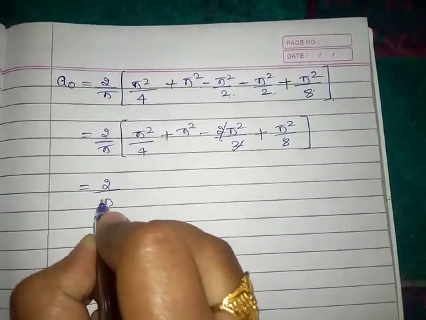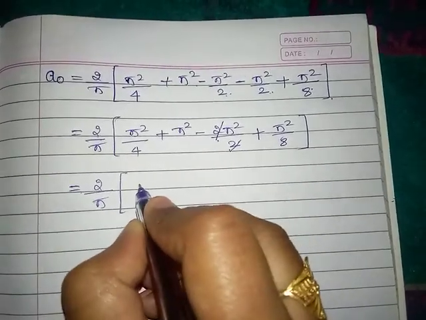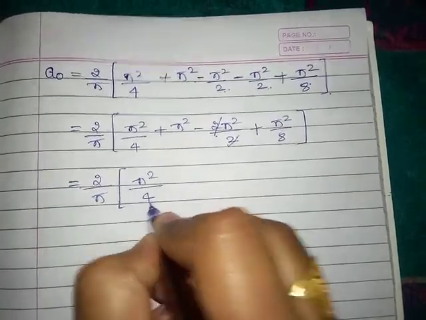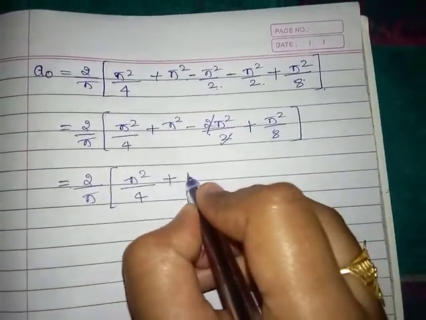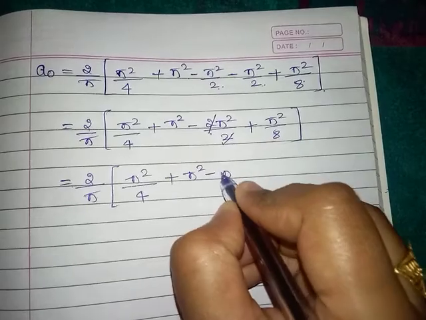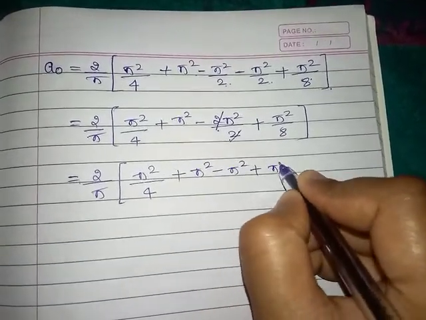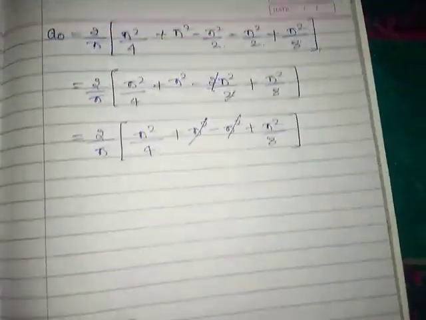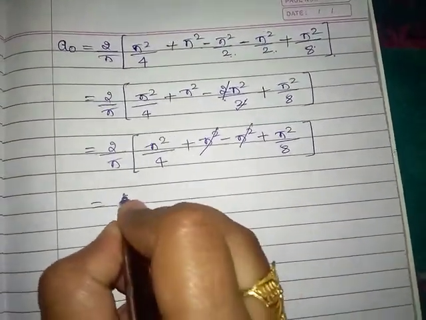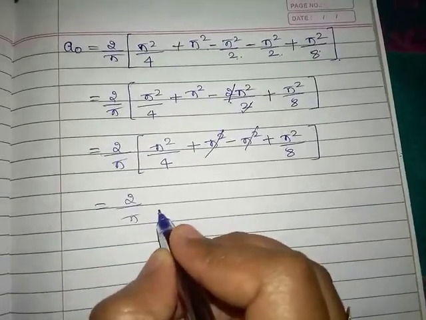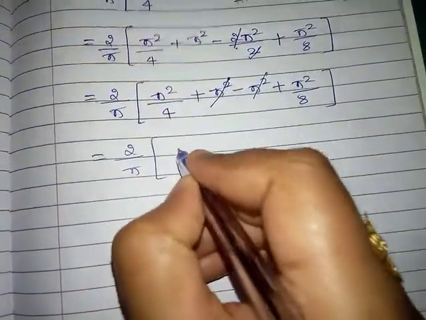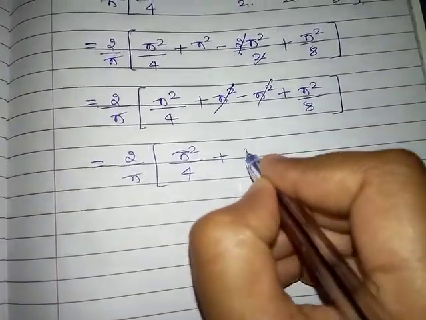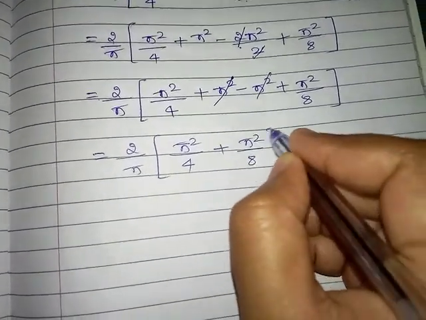2 divided by pi, it will be 2 pi square by 4. The 2 gets cancelled here. Remaining is pi square minus pi plus pi square by 8. Plus pi square minus pi square get cancelled. So 2 by pi into pi square by 4 plus pi square by 8.